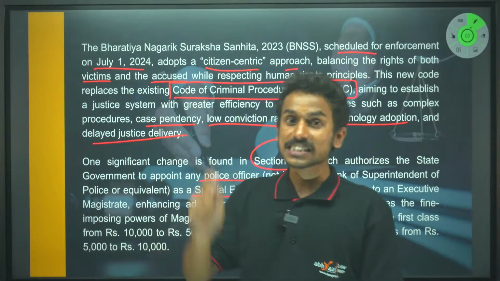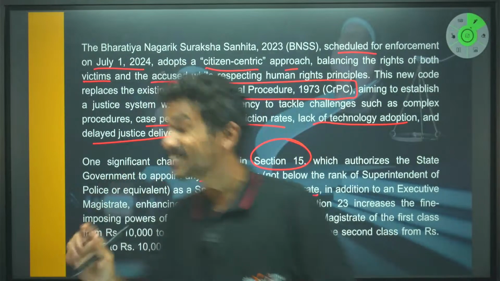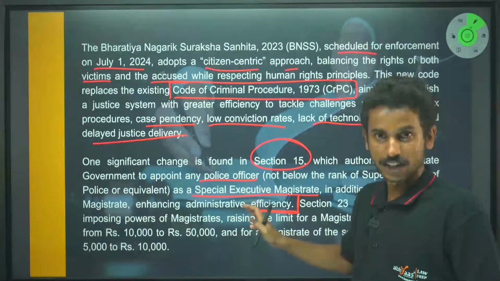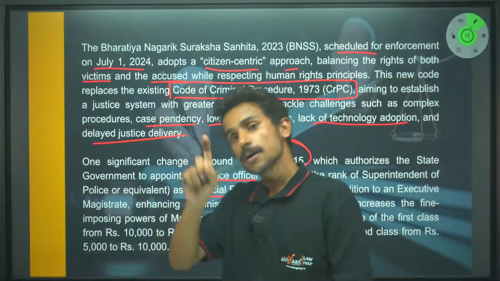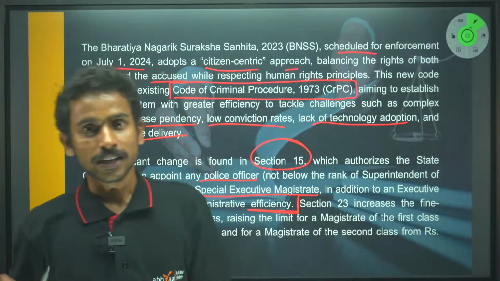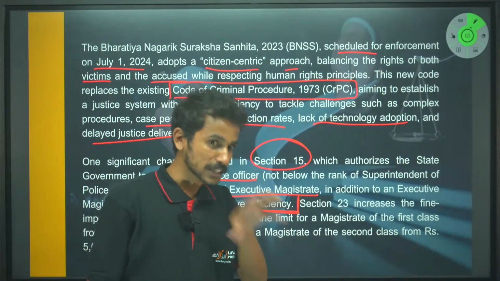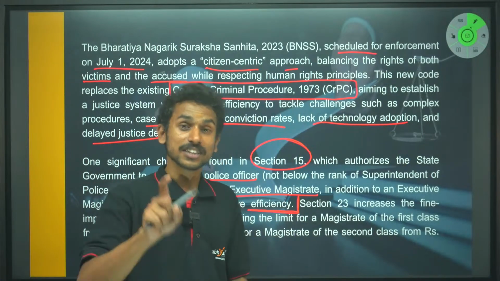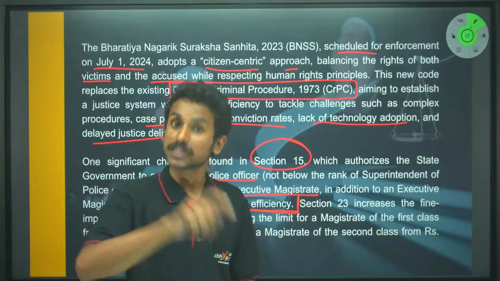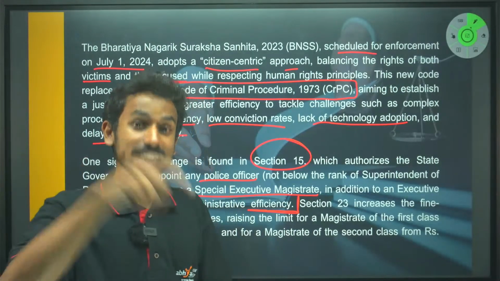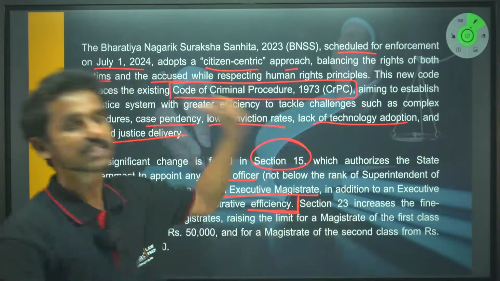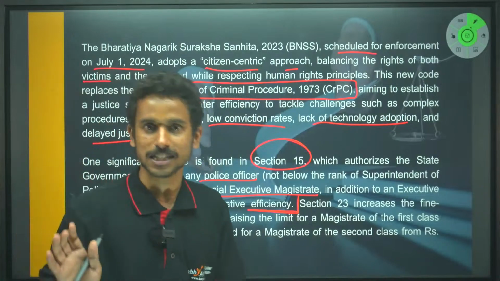If you see any state legislature making any changes in BNSS, to be applicable in their respective state, please read about that as well, right? If a state legislative assembly is specifically changing something, that means they're changing a law that would not be suitable for their state. Now try to understand the reason there and try to also understand whether it's affecting the accused or not. The same principle applies.